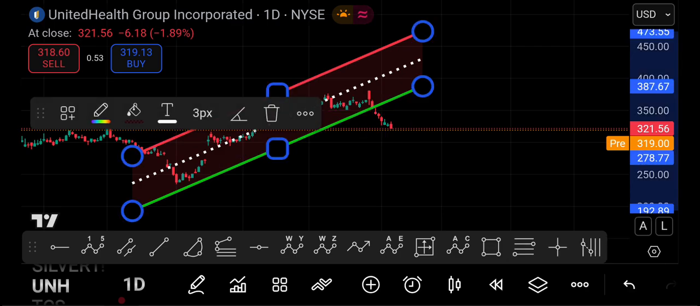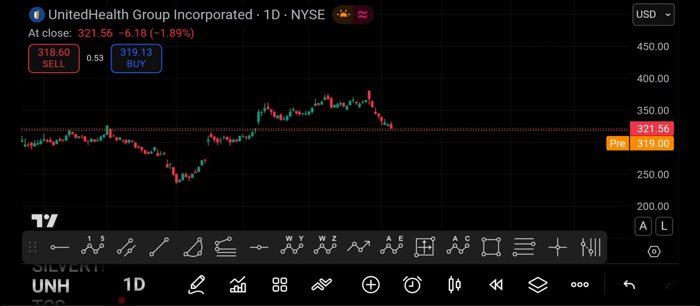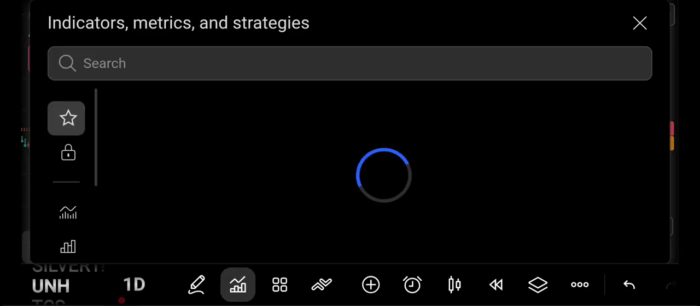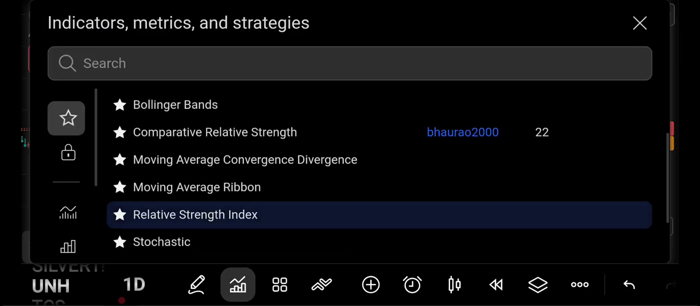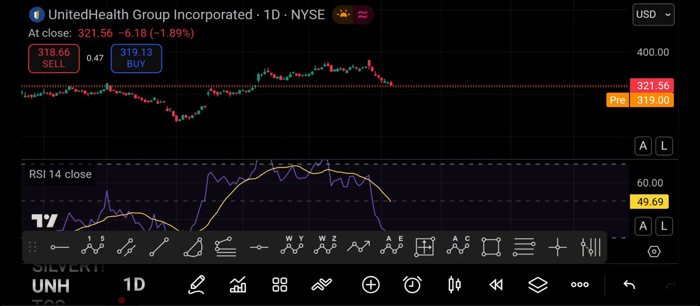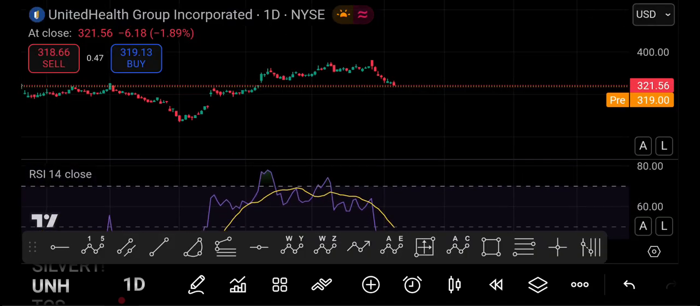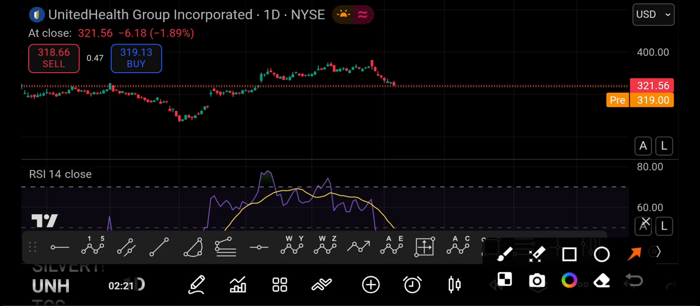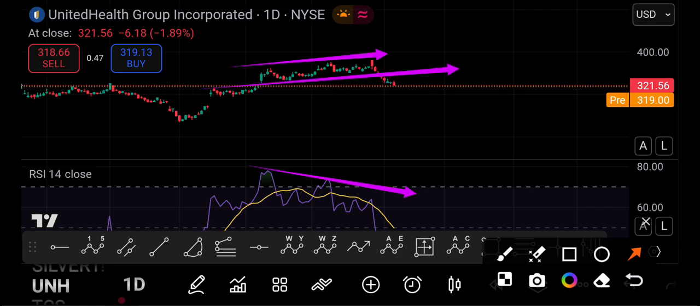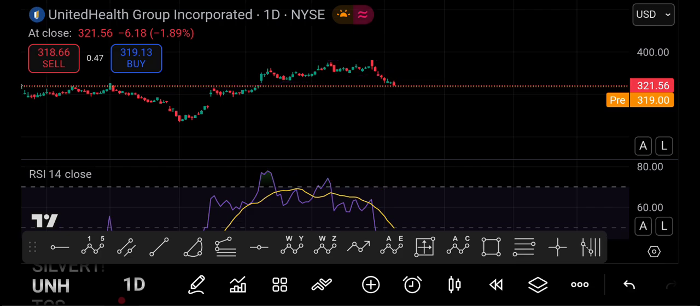And my dear friends, now we will check the third negative signal. If you put an RSI over here, you'll be able to notice there is a negative divergence. The price action gave you the higher highs peak, but the same peak is missing in the RSI. And this is an area where we get a breakdown.